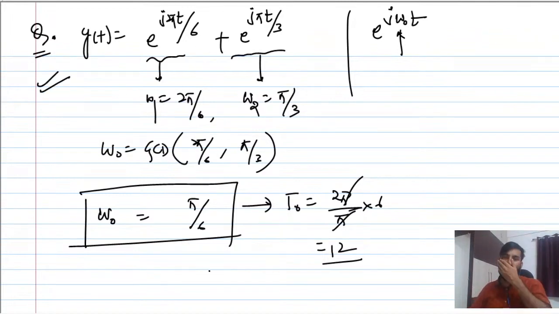What I have told you in the last session is, if it is a continuous time signal, you don't have to become cautious, you can always find the time period. But in the GATE examination you have to be a little cautious, for the discrete time case as well as continuous, because if you look at the PYQs, you will find which one is periodic and which one is not periodic. So perfect.